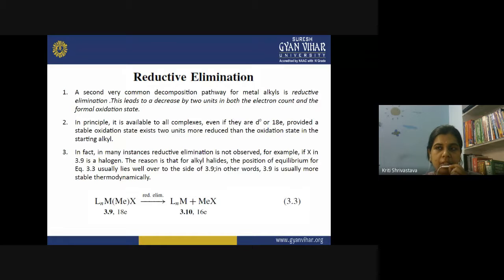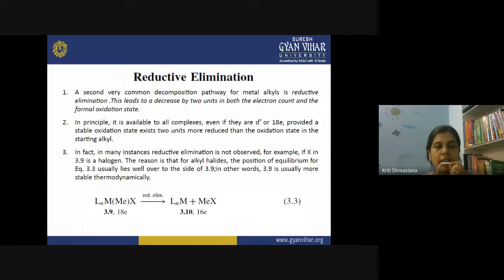Metals are generally more electropositive, and the alkyl or aryl part behaves like an anion, and therefore the metal carbon bond attains a certain amount of polarity, and the alkyl or aryls behave like stable anions and get separated from the metal.